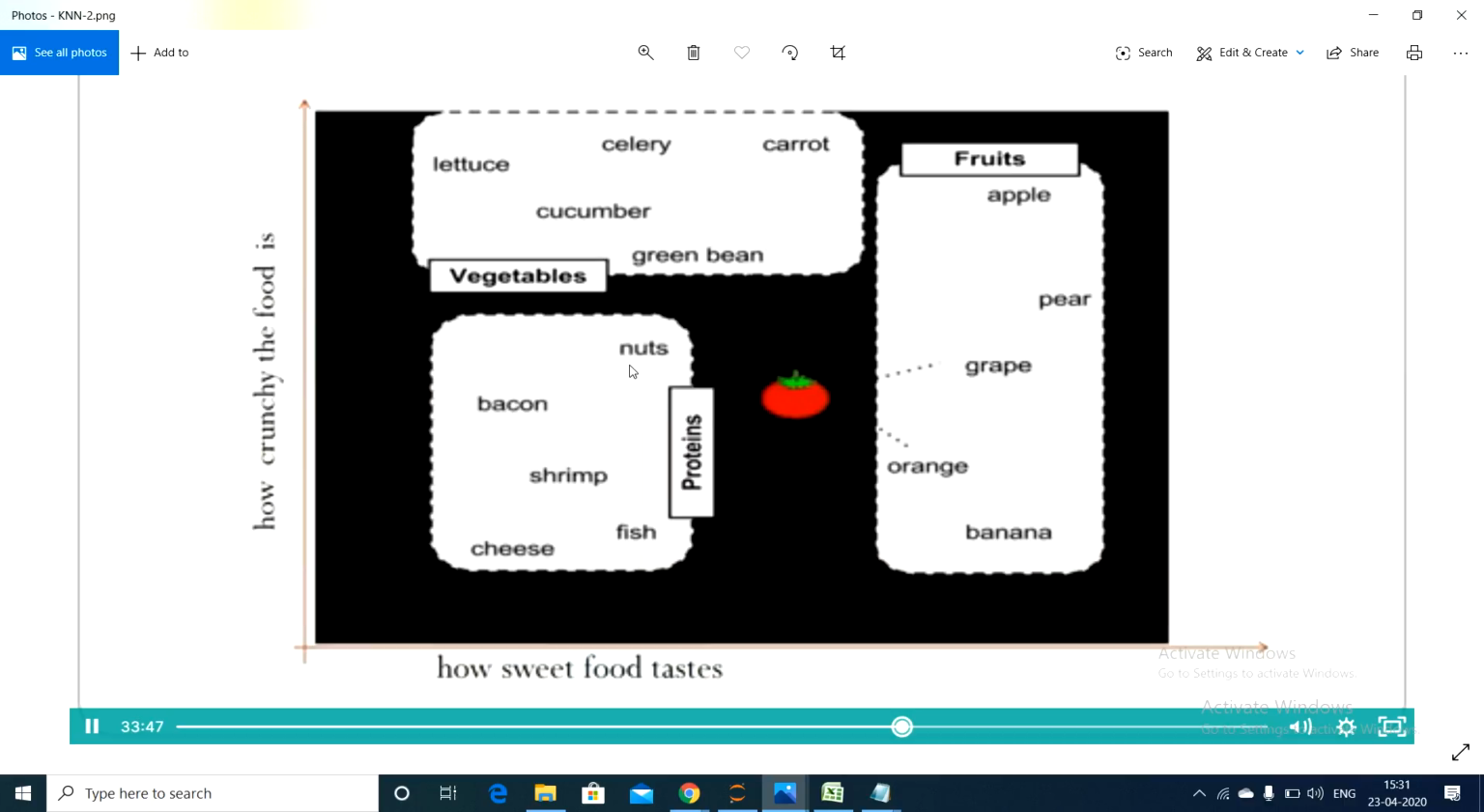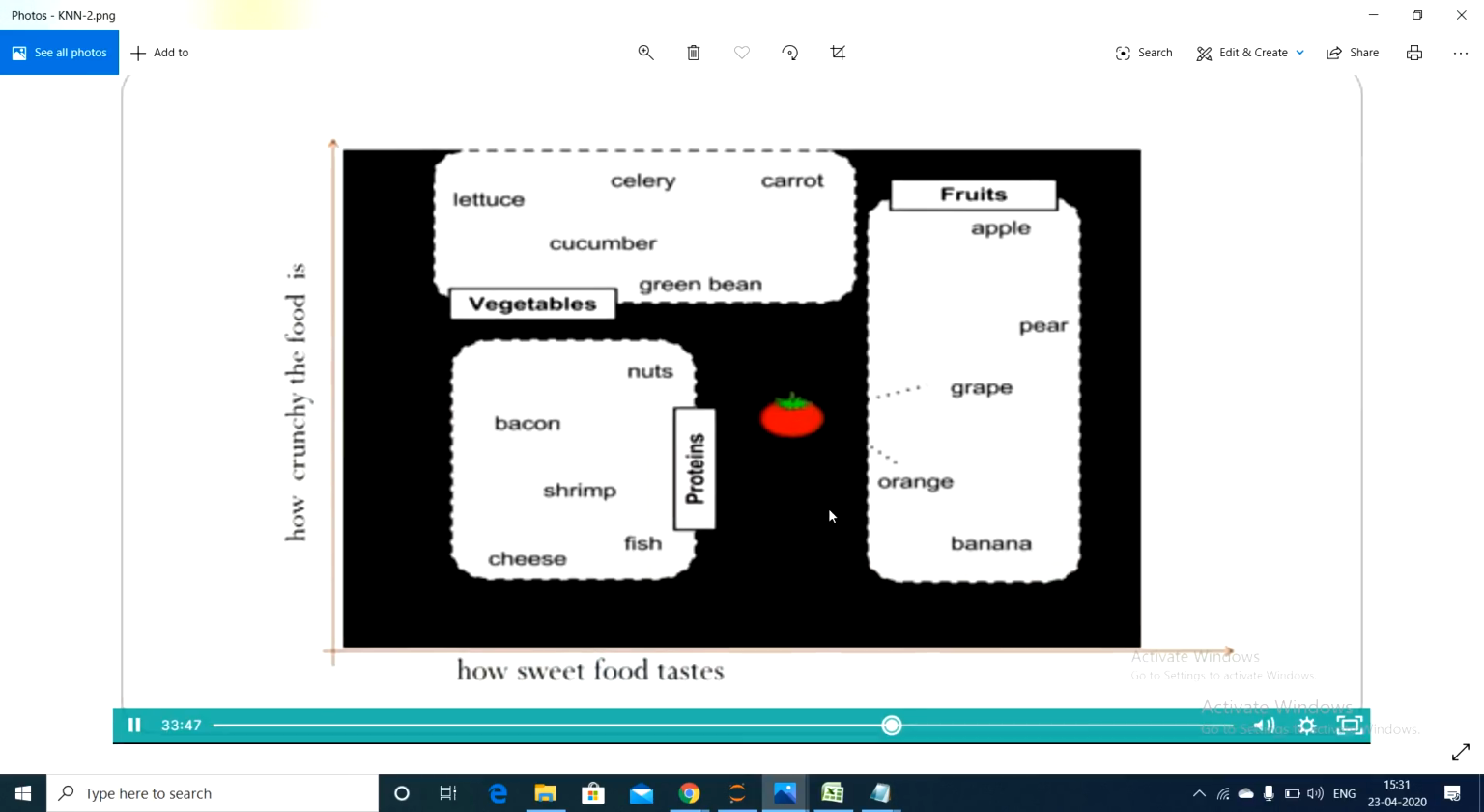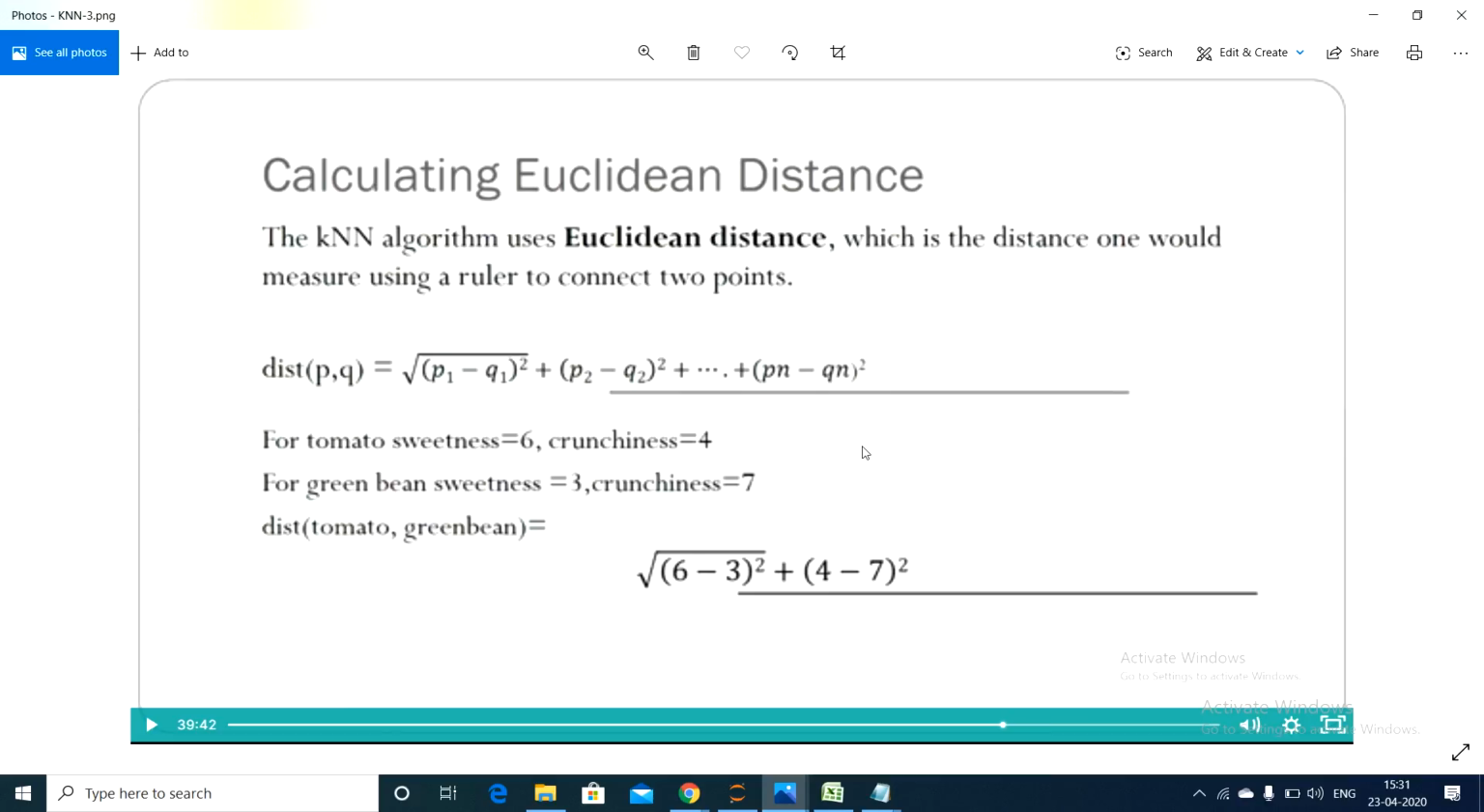Now there is one data point, a tomato, that came and is asking where to go: whether it is a vegetable, a fruit, or a protein. How will KNN check where to go, in which category it falls? As humans we know tomato is a vegetable.